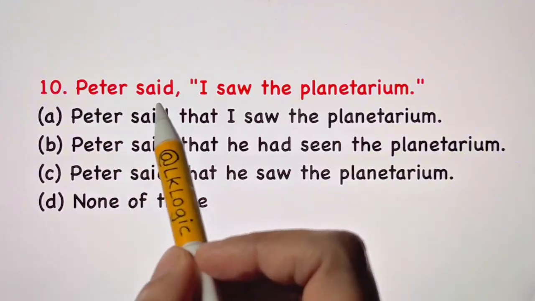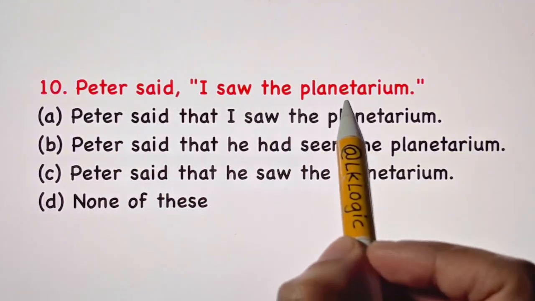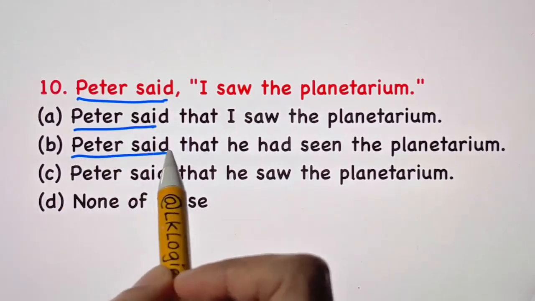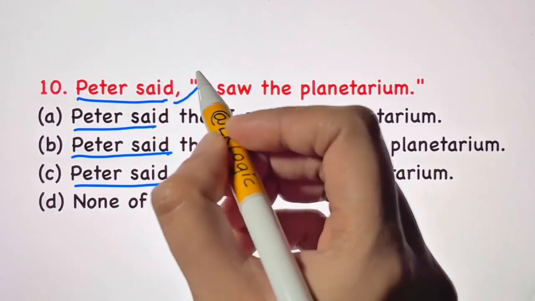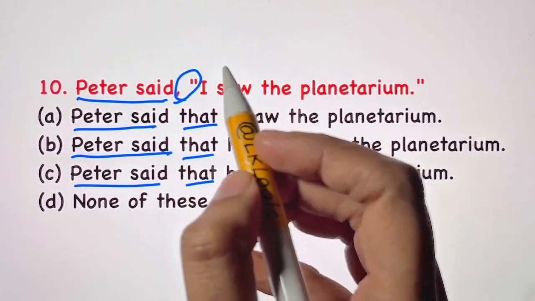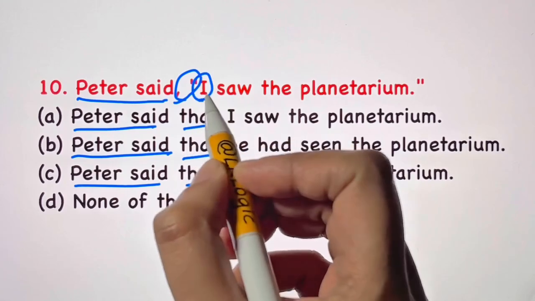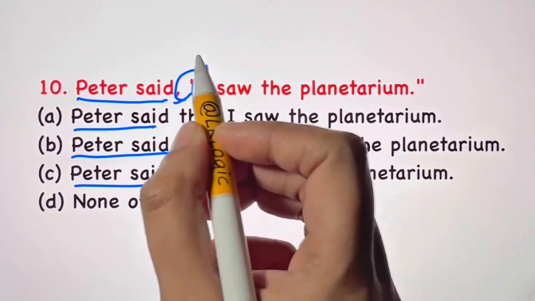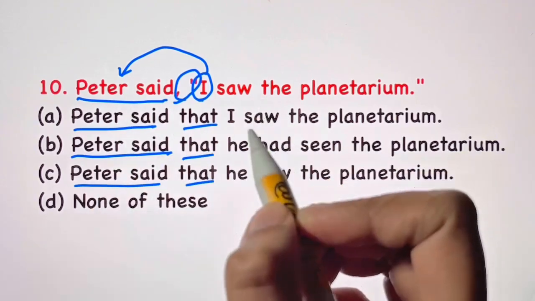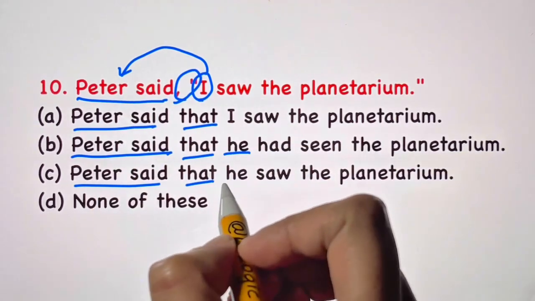Question 10. Peter said, I saw the planetarium. So you have Peter said. Inverted commas will change into that. Now the next thing you have here is I. I is who here? Peter. I changes according to the subject. So Peter is he. So you have he in this, he in this.